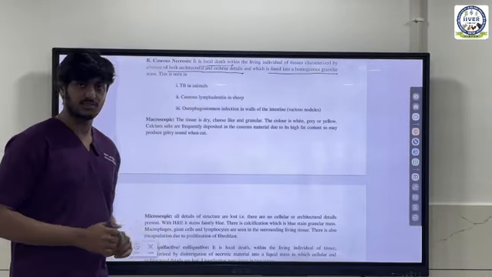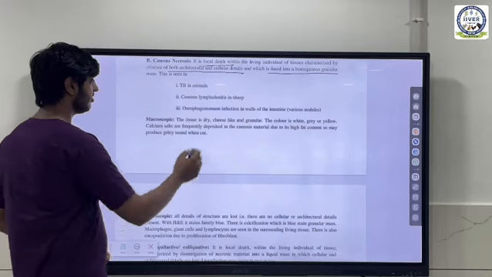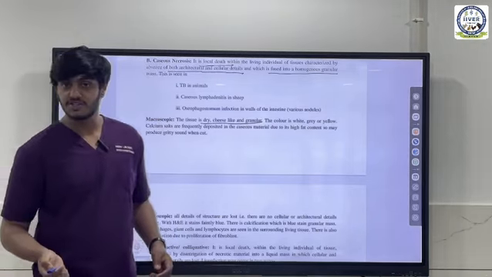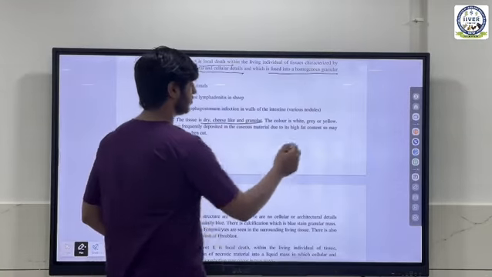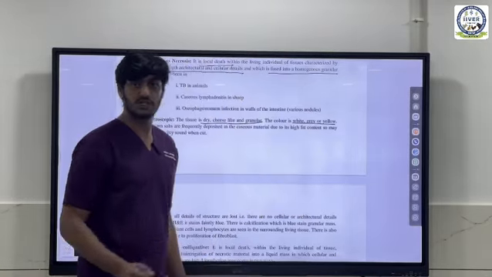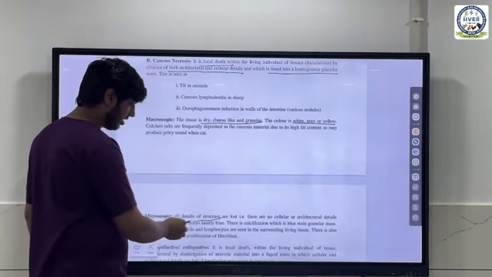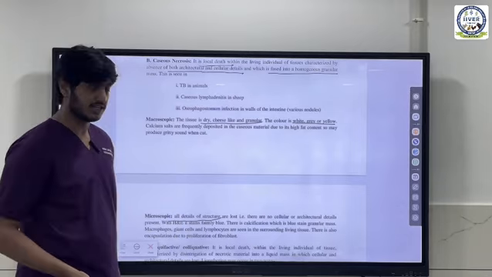And caseous means cheesy. So its appearance will be dry and cheese-like and granular. And of course, cheese, what color is cheese? Yes, white or yellow. So it will be whitish or yellowish in color. And under microscopic, it is the same, all the details are lost, which is architectural and cellular.